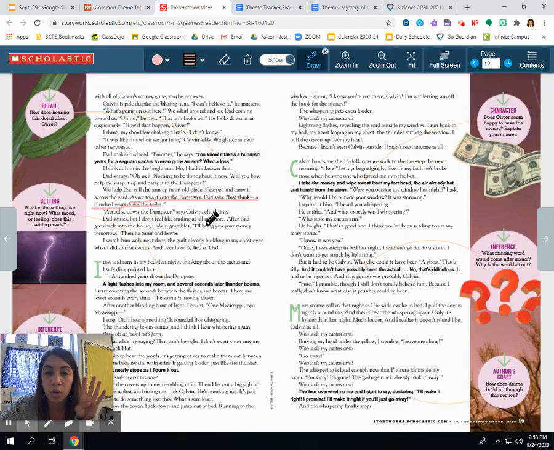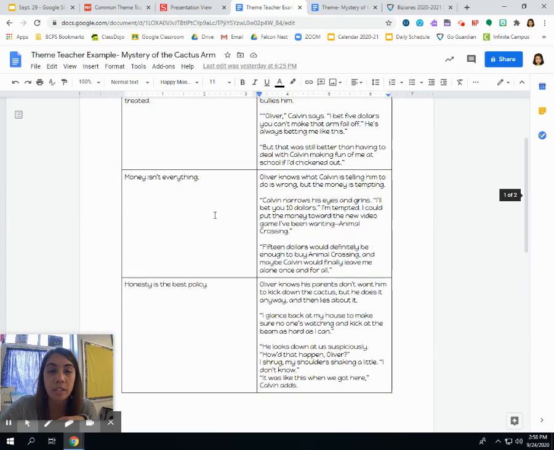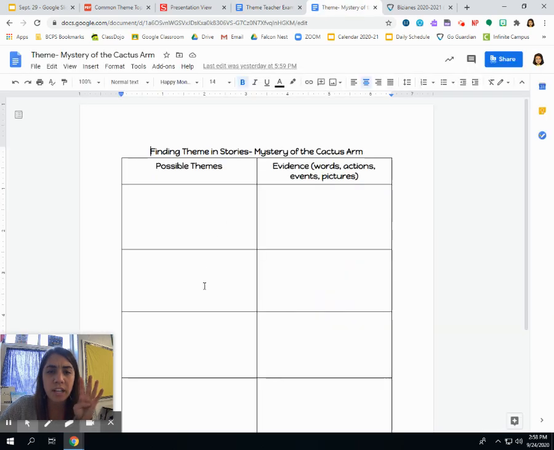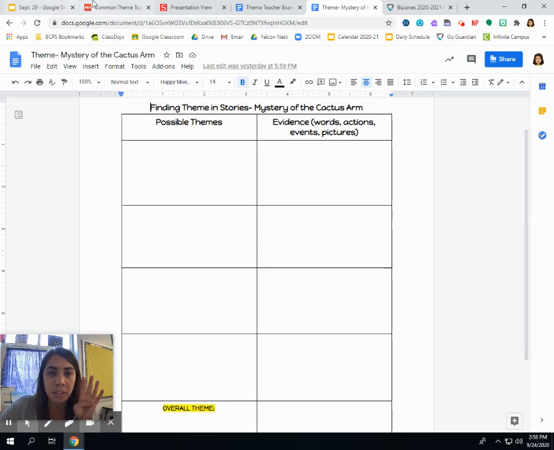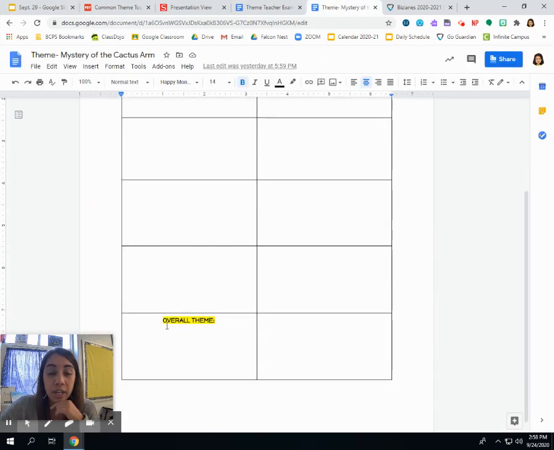Now I want you to go read the rest, starting right here. You've already read the story and you're familiar with it, but this time you're reading looking for evidence of possible themes. I want you to try to find at least 4 possible themes here. You can use your common theme cheat sheet. And remember, like yesterday, I want you to come up with the overall theme of this story. What do you think this story was mostly the lesson supposed to be? Think back to yesterday's story.